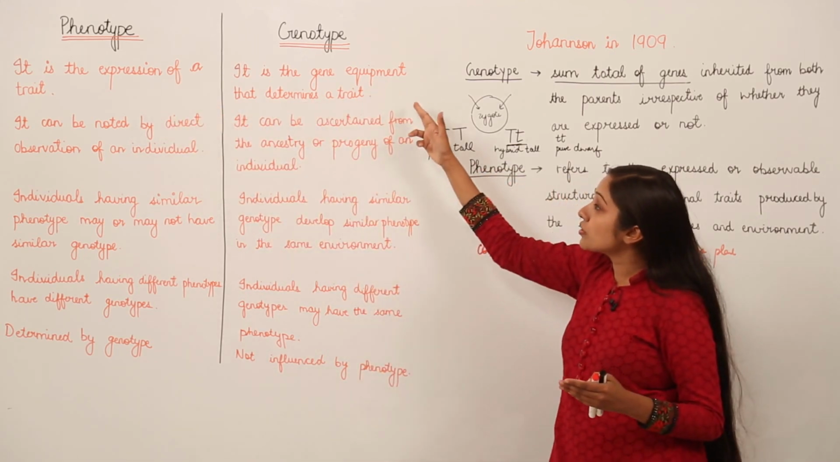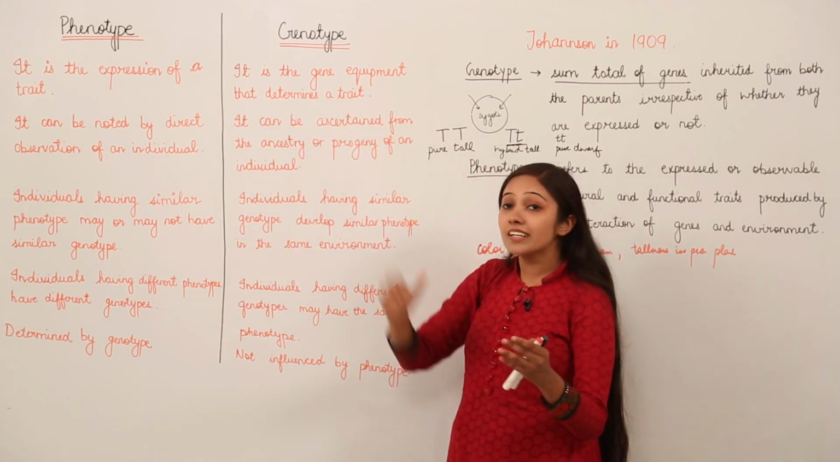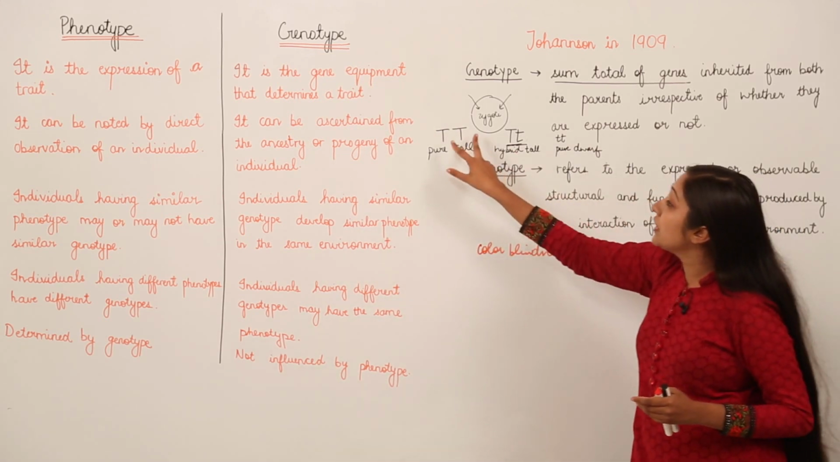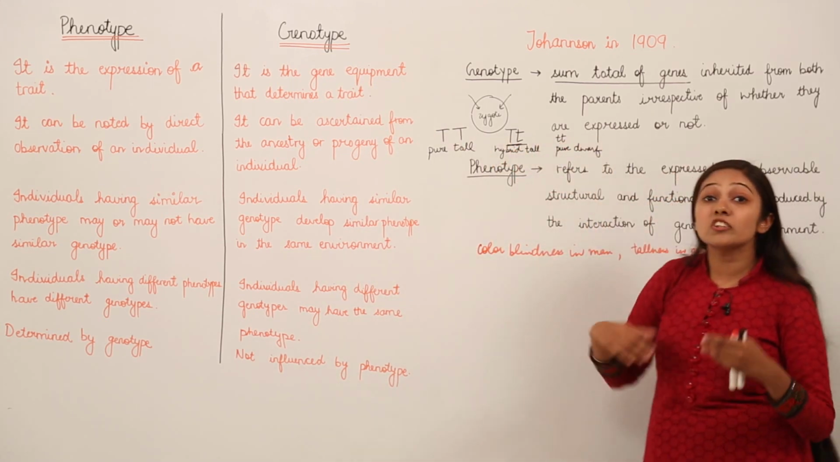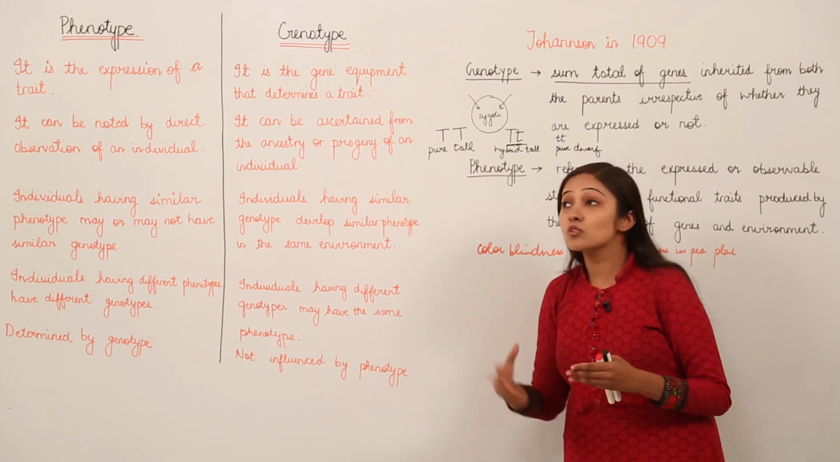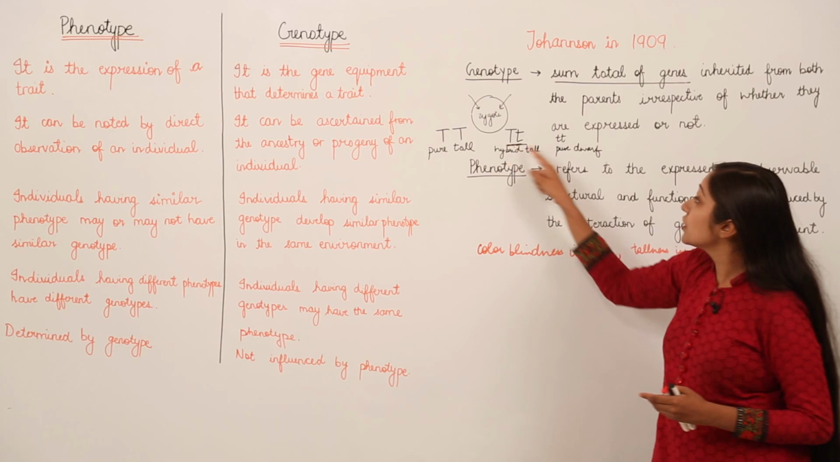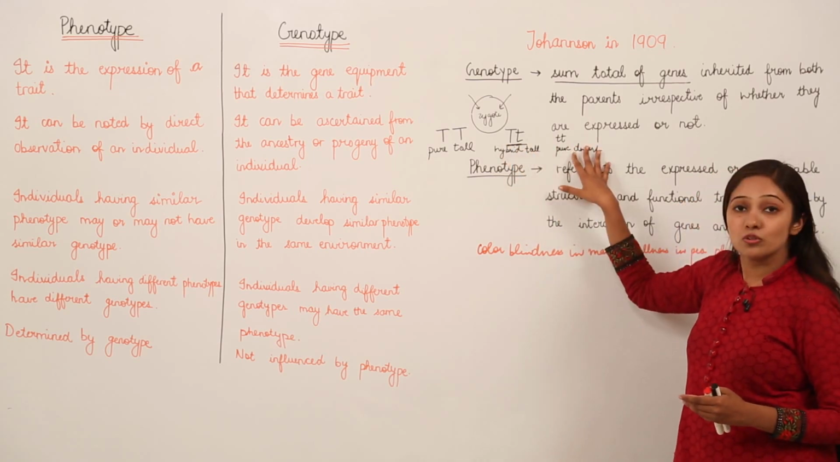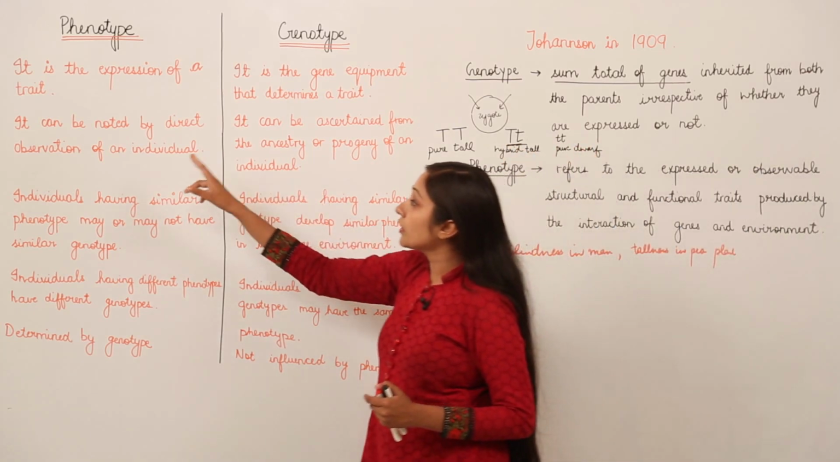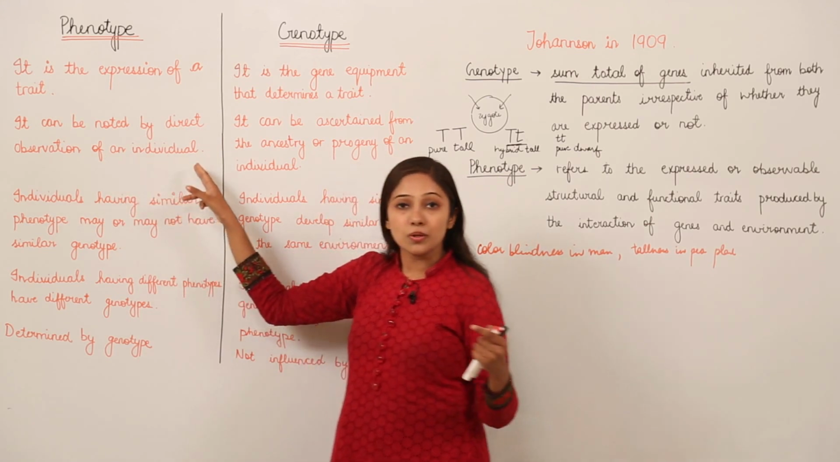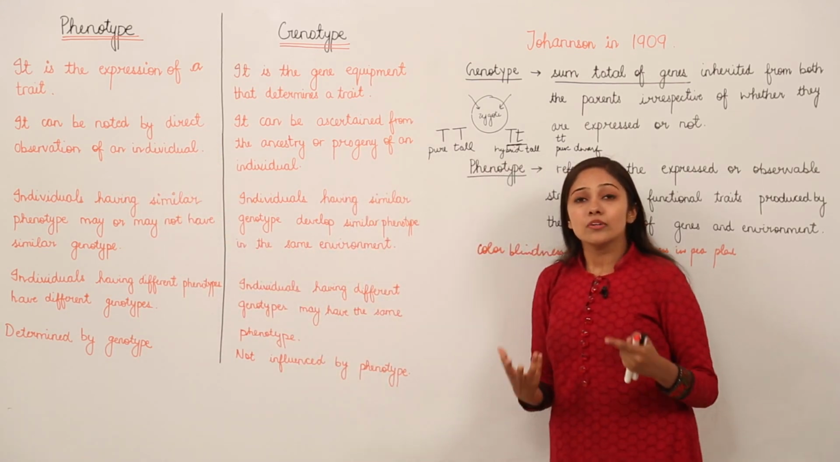But when you talk about genotype, it is a gene combination that determines a trait. These gene combinations are going to determine the characteristic trait that is going to be the phenotype of that organism. This is an example of genotype. Next, phenotype can be noted by direct observation of an individual. When you look through your eyes, you can see a tall pea plant.